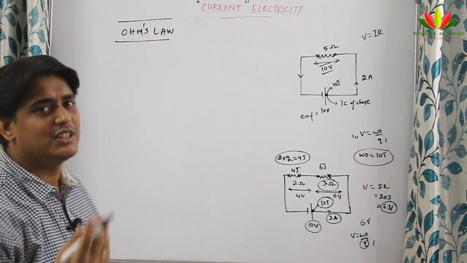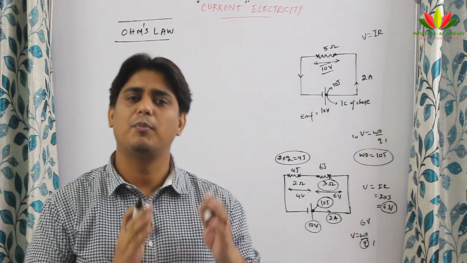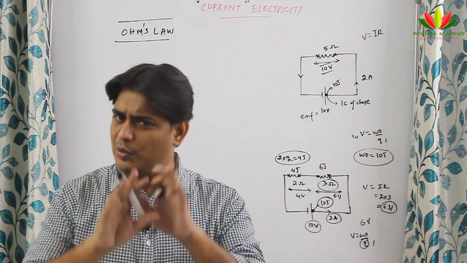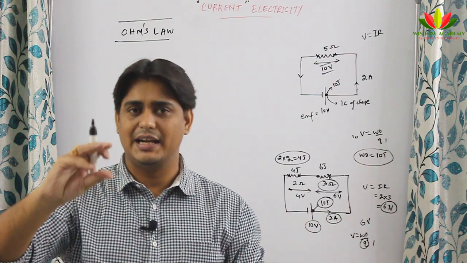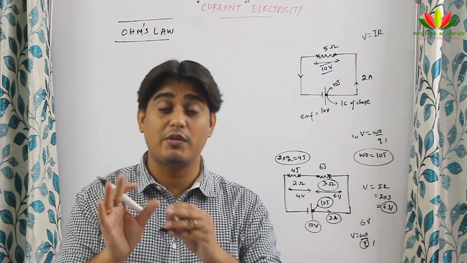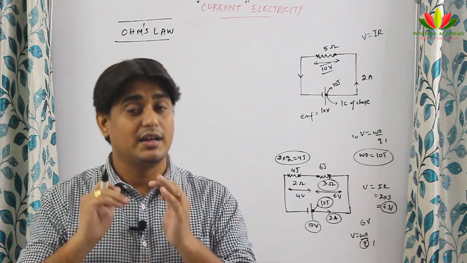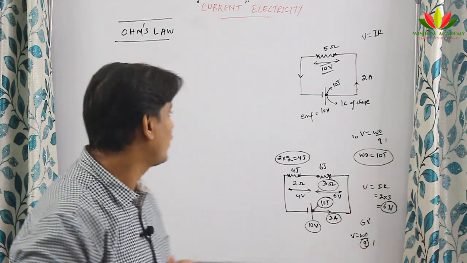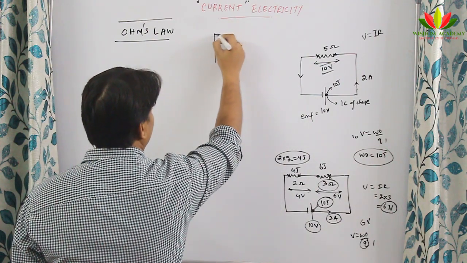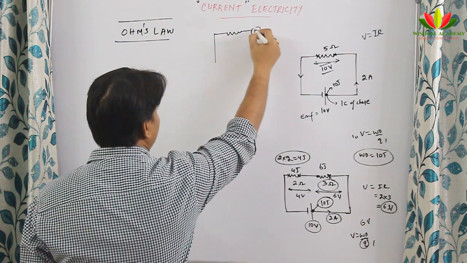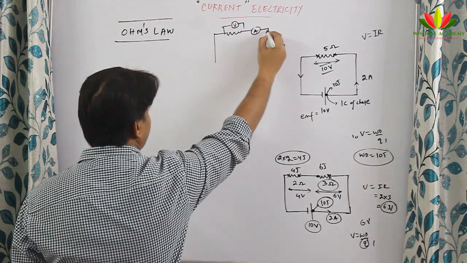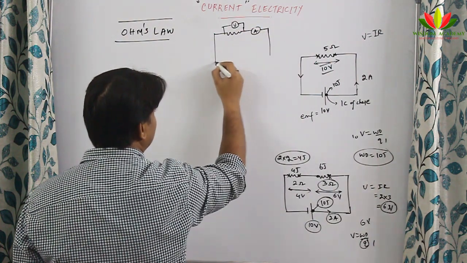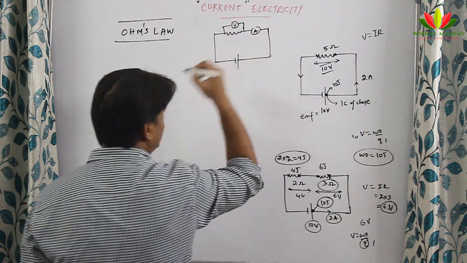So what did Ohm study? He studied the relationship between potential difference and current. So he took a basic circuit, he first put one cell and connected one ammeter and voltmeter. I hope you remember everything, that the voltmeter is connected in parallel, the ammeter in series. So if I draw a circuit here, suppose there is a resistance, then the ammeter will be in series whereas the voltmeter will be in parallel. So they are connected like this, and here he put one cell.